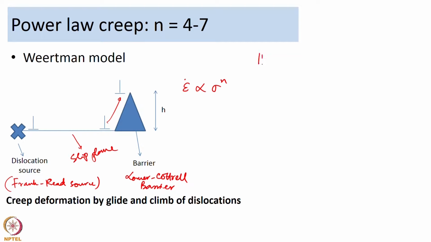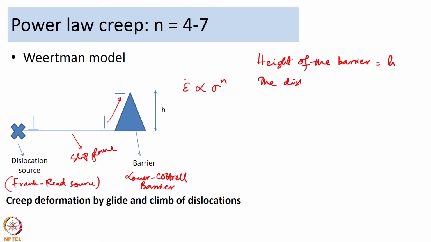The height of the barrier is equal to h, which is the distance the dislocations have to climb to overcome this barrier.